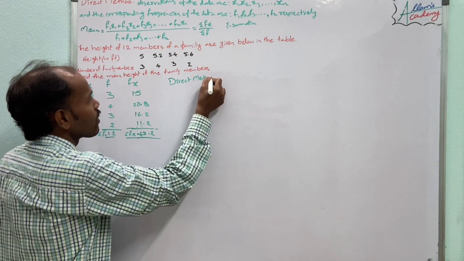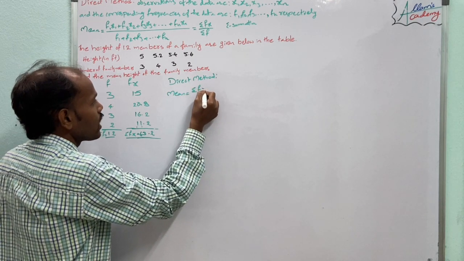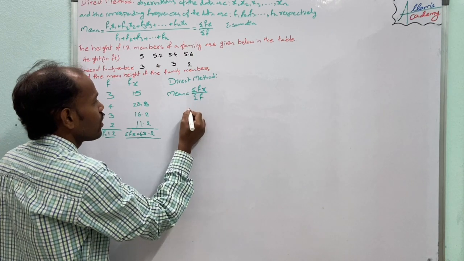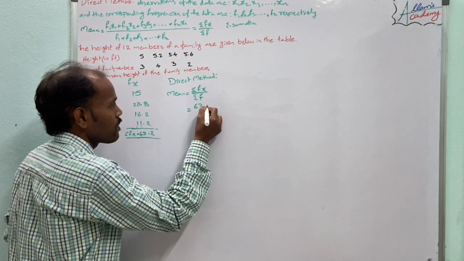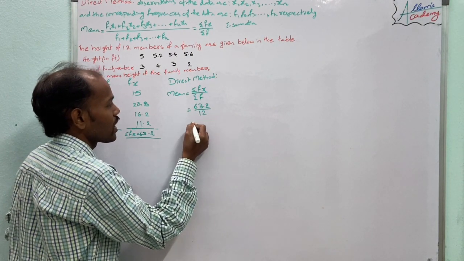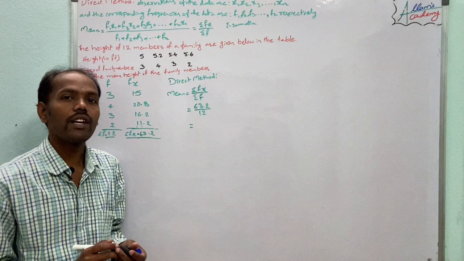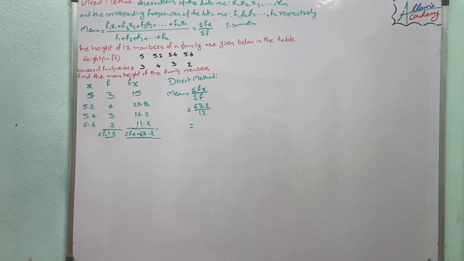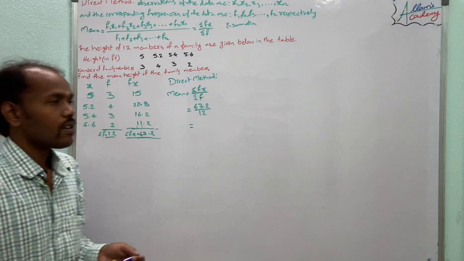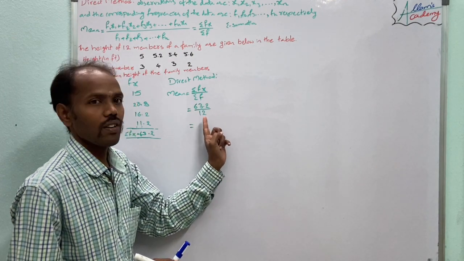So by using the direct method, the mean is equal to summation fx by summation f, and here summation fx is 63.2 and summation f is equal to 12.